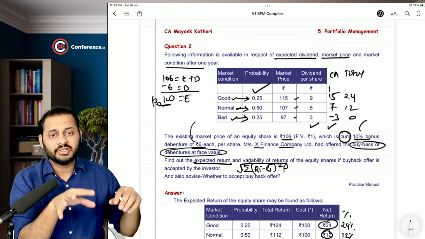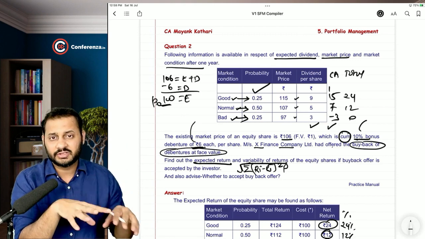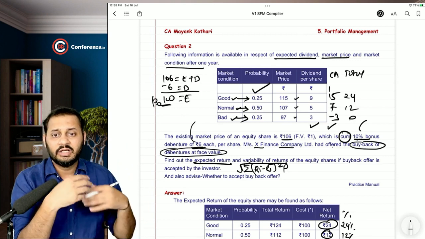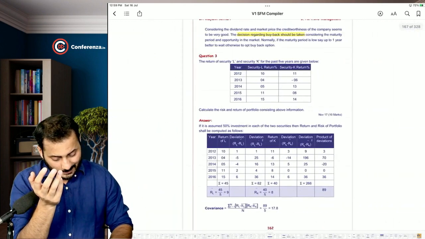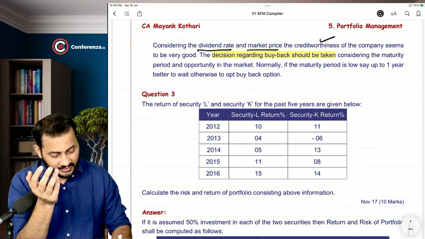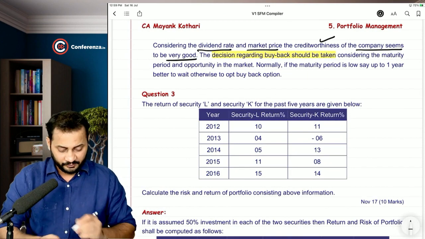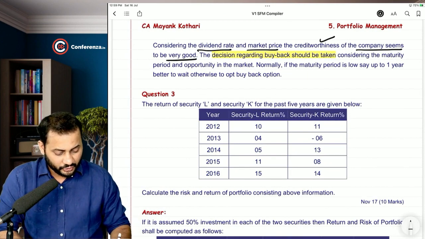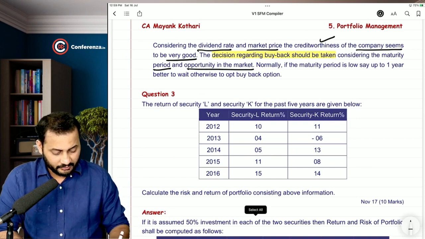So on debentures, investors are getting only 10%, while on equity share they are getting 12%. Okay. So considering the dividend rate and the market price, the credit worthiness of the company seems to be very good because they are giving good returns. The decision regarding buyback should be taken. Why? Considering the maturity period and opportunity in the market.